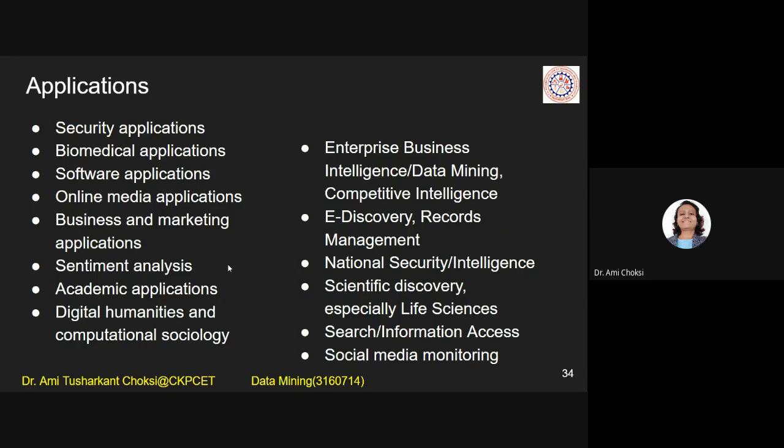Okay. Then academic applications are there, where things are written in text documents only. We can consider web mining also, where we have text documents. There also we do not have databases available, so there also we can use it. Fine. Then digital humanities and computational sociology.